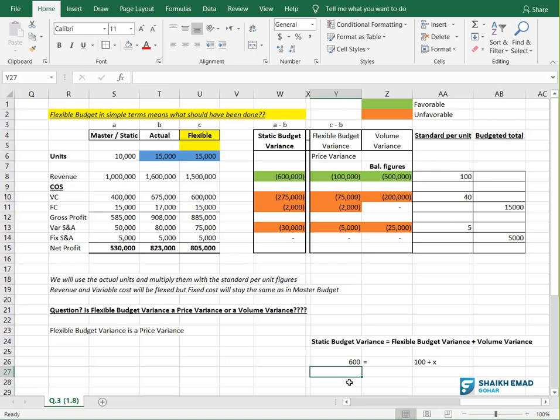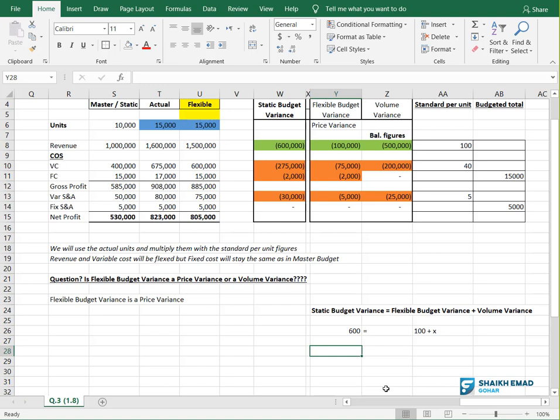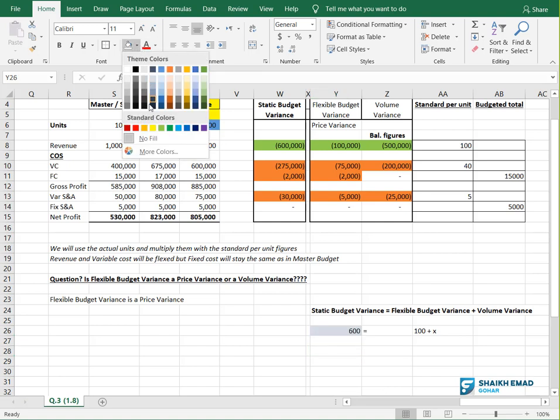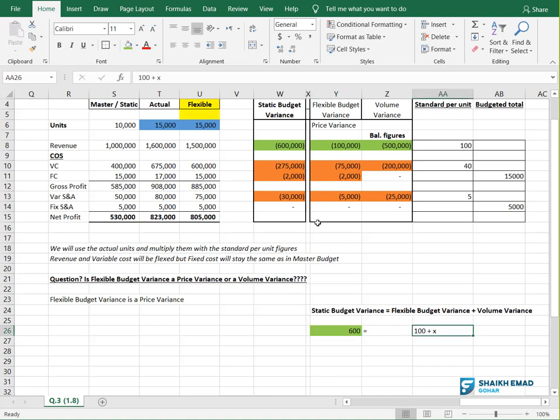If I need X, what will I do? I will take this 100 to the other side, right? When this 100 goes to the other side, it becomes minus. If you are still confused, let me tell you. This 600 is green. This 100 is also green. Let me keep X separately.